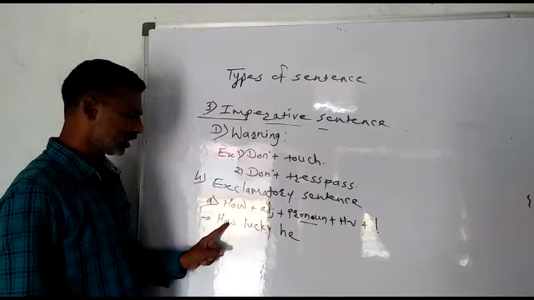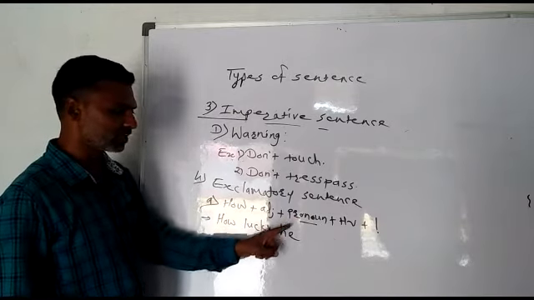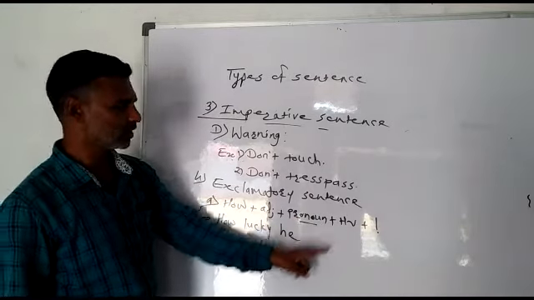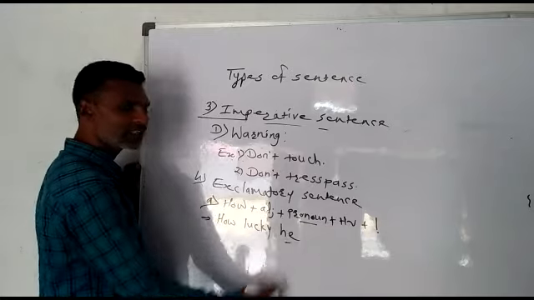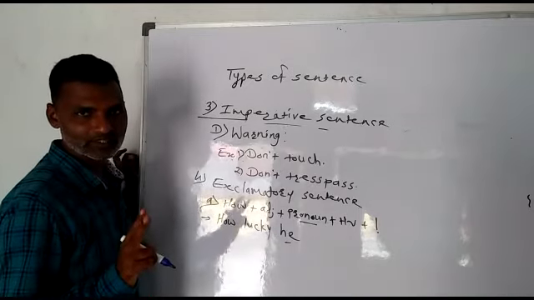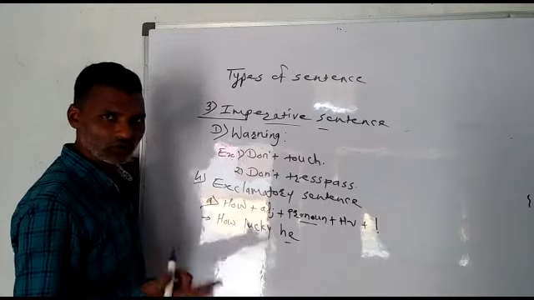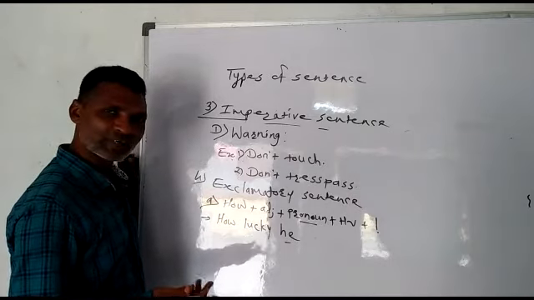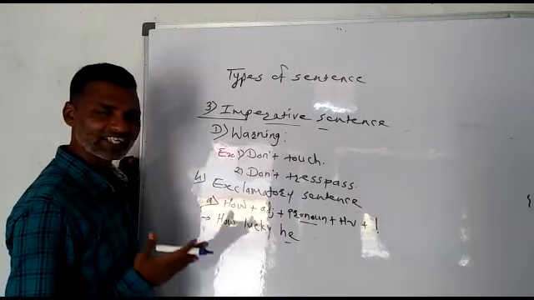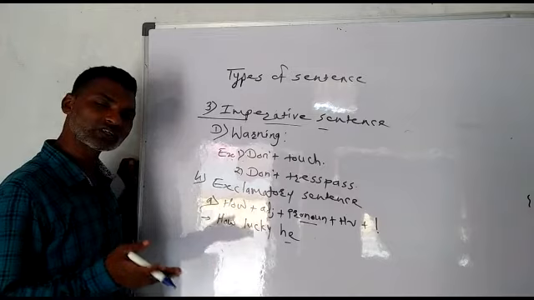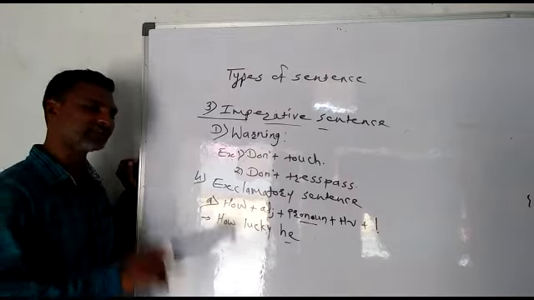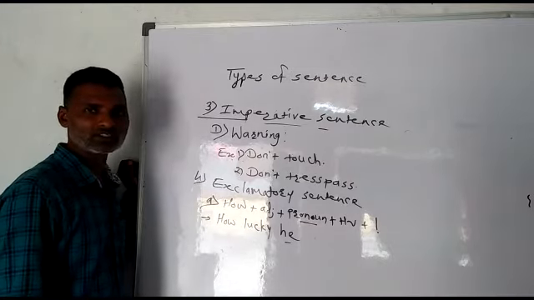What I have done: how, then adjective lucky, then pronoun he, then helping verb. For he, there are two helping verbs, is or was. If that person is now lucky, then I will write is. If that person was lucky in the past, then I will write was.